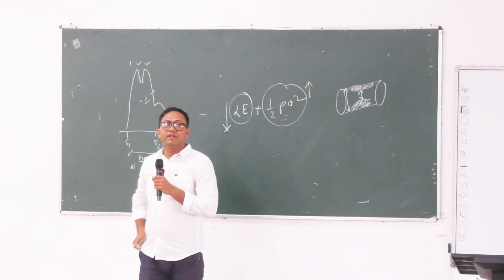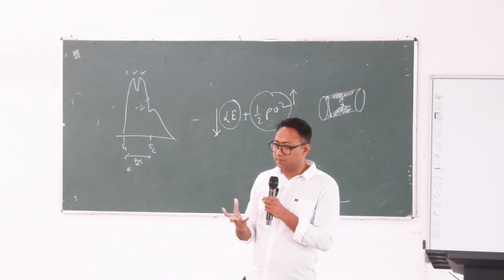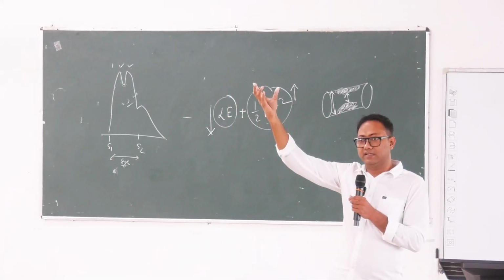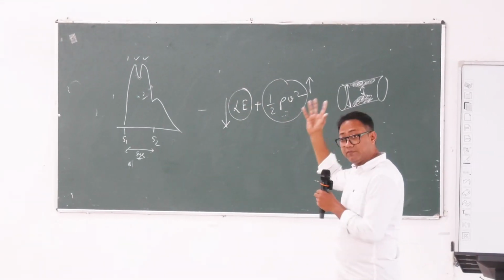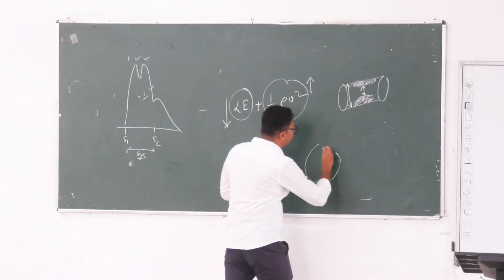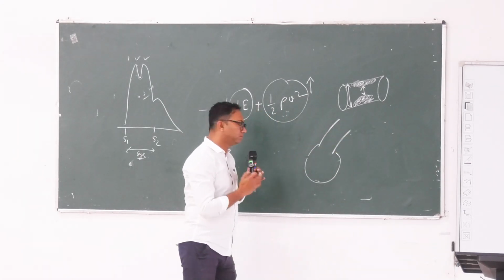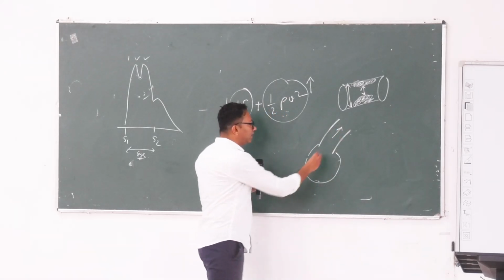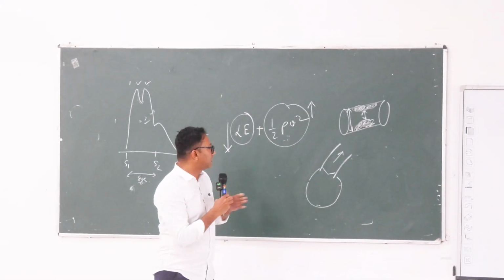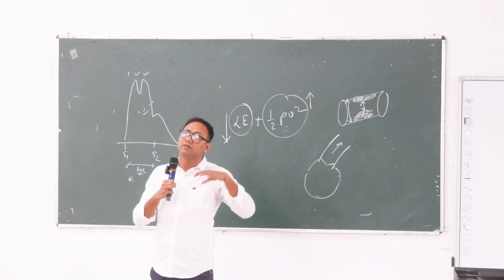During aortic regurgitation, some blood returns back into the left ventricle, and with that excess blood, when the left ventricle pumps again, the speed is high. As the speed is high, lateral energy will fall. So what actually happens in aortic regurgitation? This is your left ventricle. During systole, blood will move through the aorta to the systemic circulation, and during diastole this valve should close. But in aortic regurgitation it is not actually closing. Some blood is regurgitating back into the left ventricle, and that is adding to the next cycle.